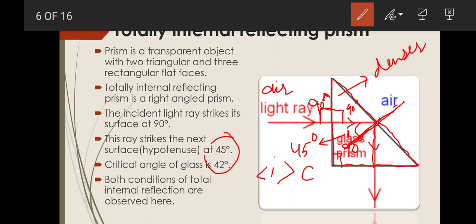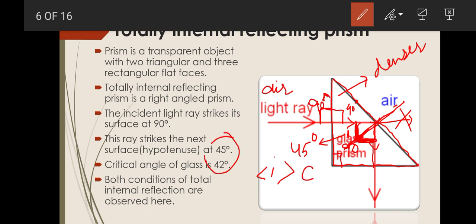It means the light ray will not emerge out of the prism. It will totally reflect inside the denser medium. So it must obey the laws of reflection. If the angle of incidence is 45 degrees here, the angle of reflection will also be 45 degrees. It means the light is bending by 90 degrees after entering the totally internal reflecting prism in this case.